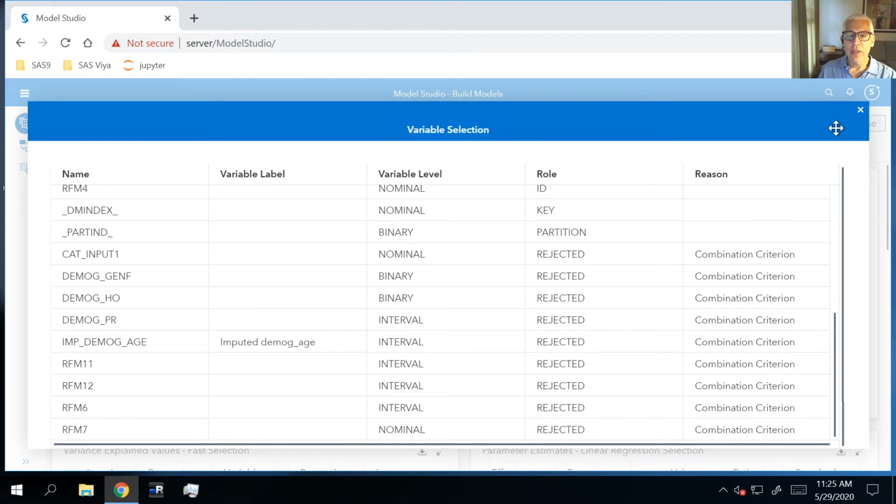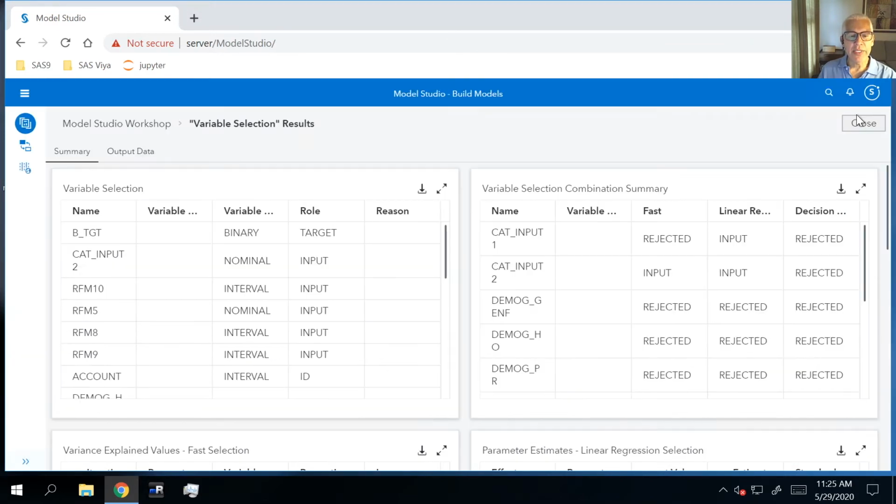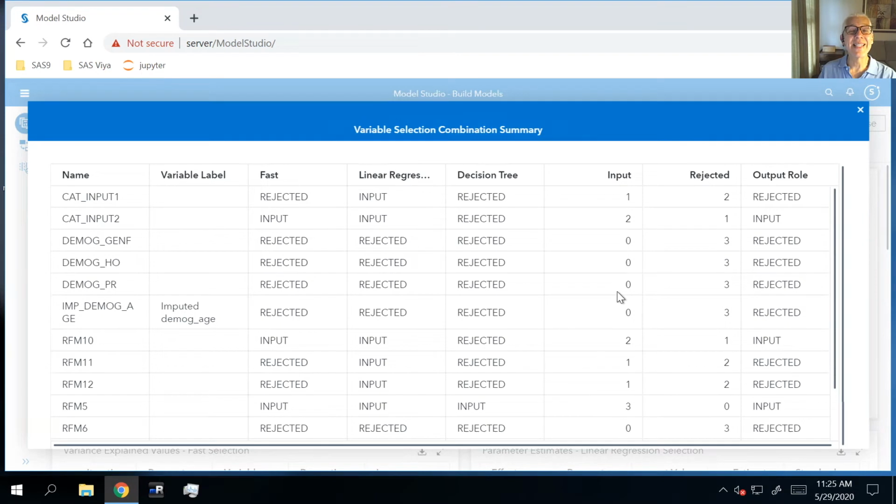So we're going to close the variable selection table, and we're going to open up the variable selection combination summary. This allows us to see exactly why a variable was rejected. So we can see, for example, we have a variable called the demographic of whether or not a particular customer owns a home or not.